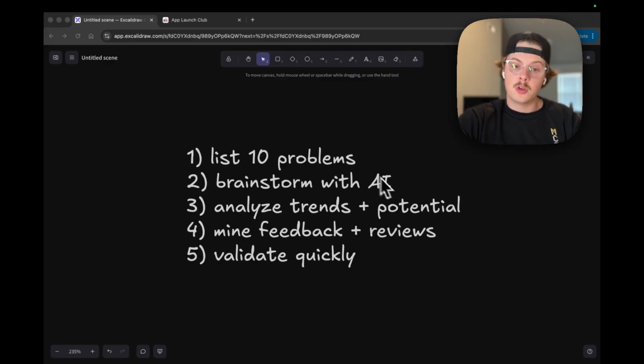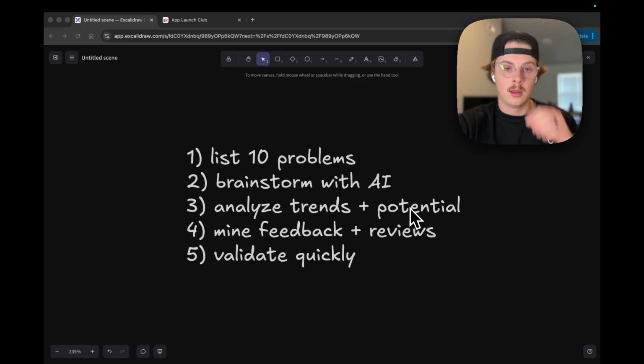So since that is step 2, brainstorm with AI, I have copied that list of ideas and I'm going to be using Perplexity for this video. Perplexity is an AI tool that uses all of the latest AI models in combination with a really great web search and research. So I like to use it for this step because I feel like not only does it have the power of AI, but it also has the power of real-time trends and things that are happening on the internet recently that AI may not be currently trained on.